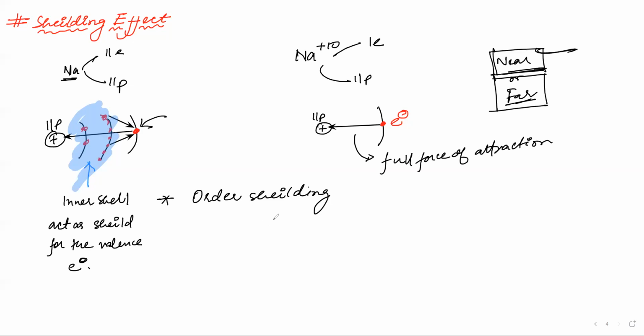So which shell is nearest? S shell is nearest to the nucleus. Then you have P subshell, after that D, after that F. Okay, so this is the order of shielding, and these two have ineffective shielding.